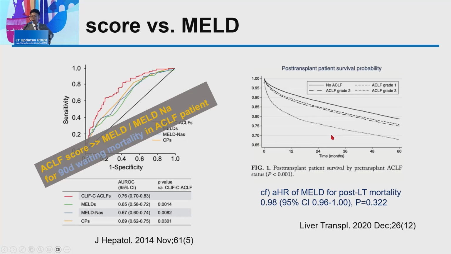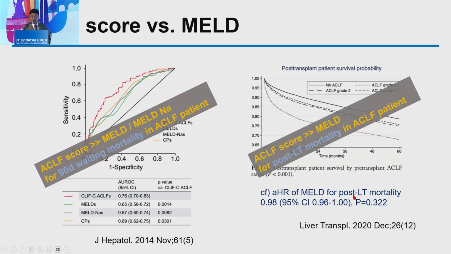For post-transplant patient survival, ACLF grade also provides very good predictability for post-transplant mortality, while the MELD score did not show that good predictability for mortality.